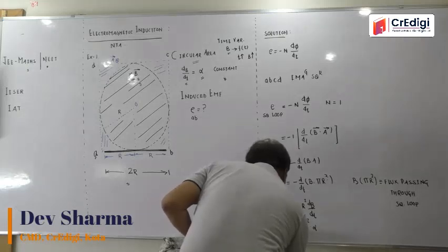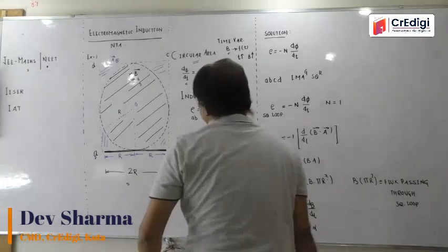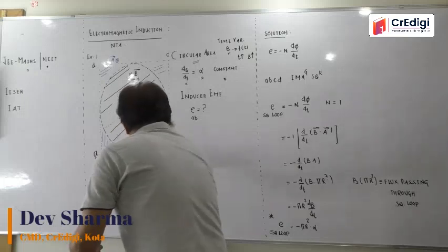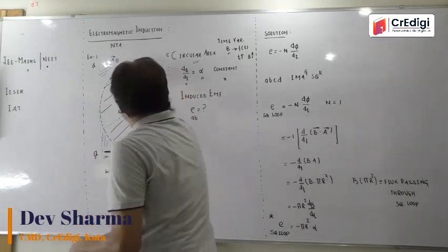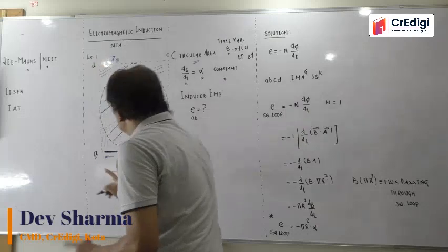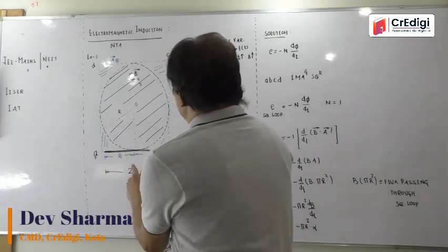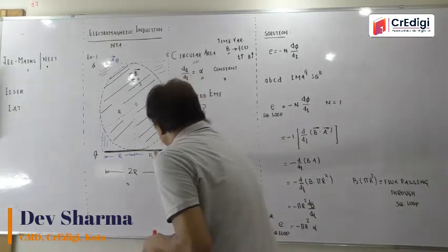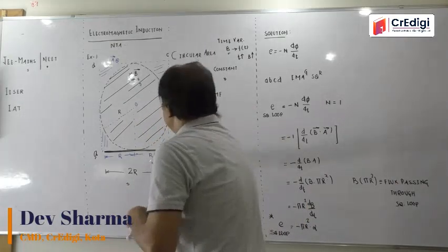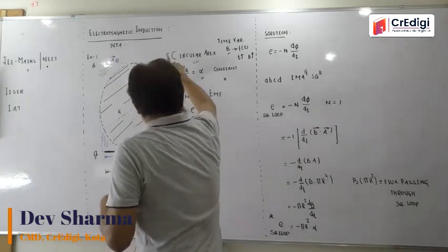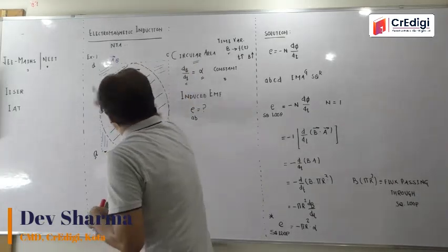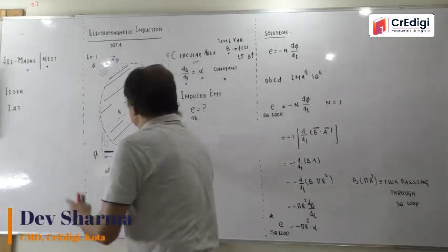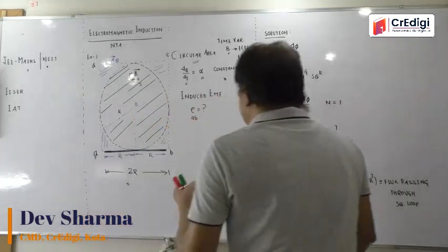Your question is over, but one important step is remaining. Now you just watch the symmetry. If you say that AB is the side, BC is the side, CD is the side, AD or DA is the side, all these four sides are placed very symmetrically with respect to the magnetic field. So whatever be the induced EMF here in AB, same is the induced EMF in CD, same in BC, same in AD. Means in all four sides of this square, the same induced EMF gets induced.